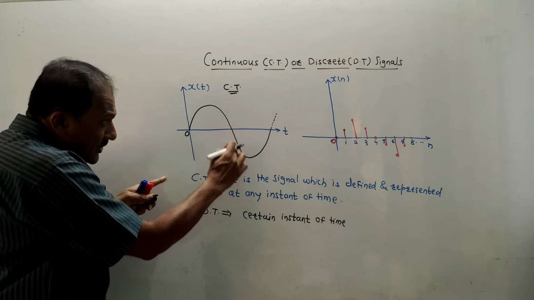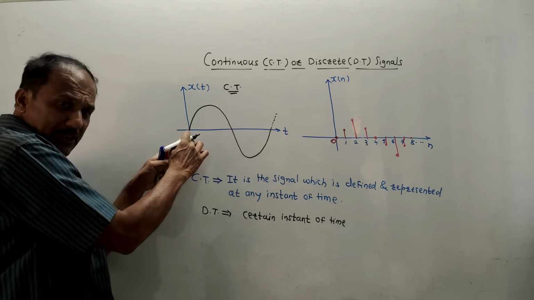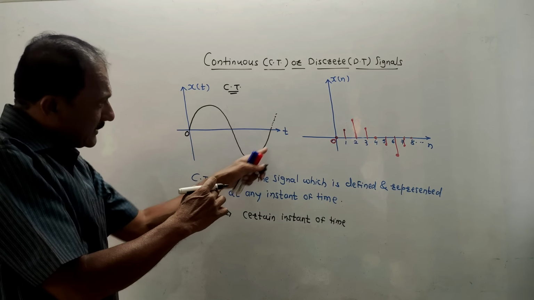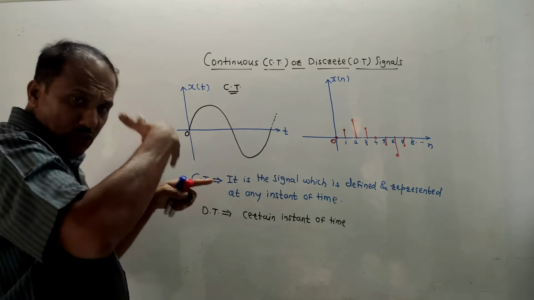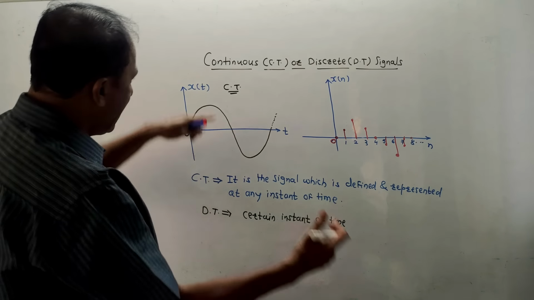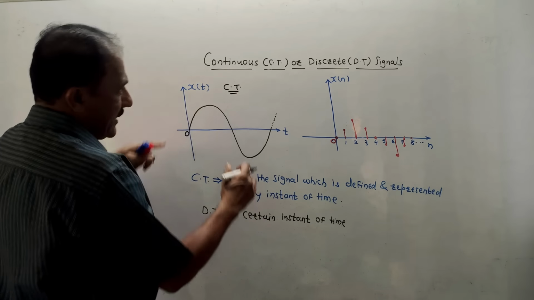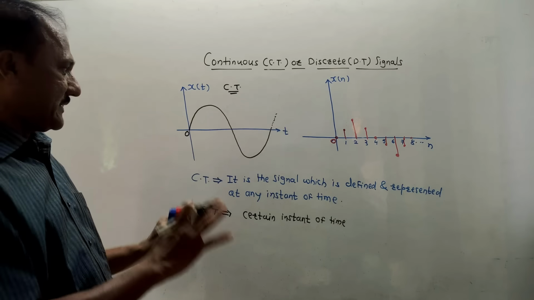So at any instant, some amplitude is present. It might be 0, and at other instants, it is again changing. So it is continuously changing with respect to time period. It is known as continuous time signal. It is also called analog signal.